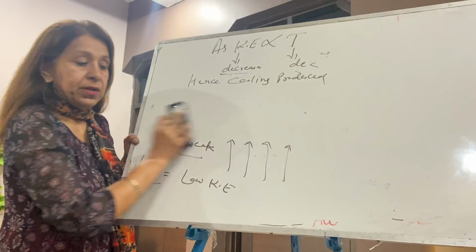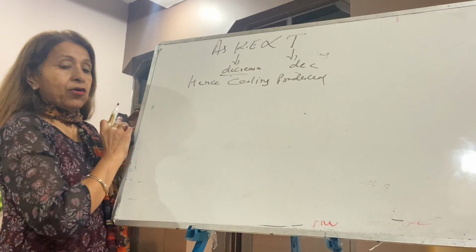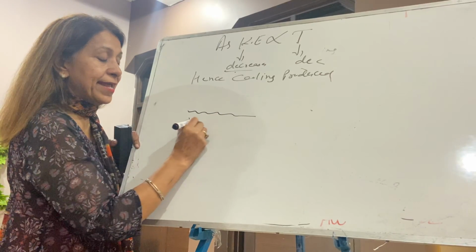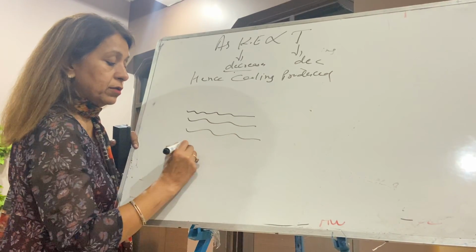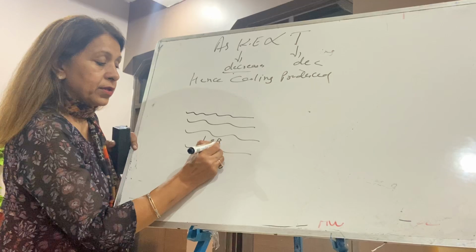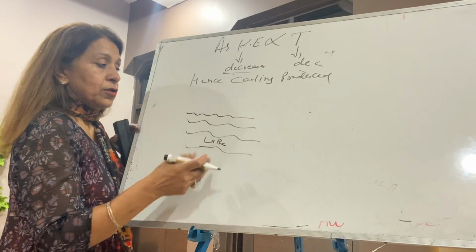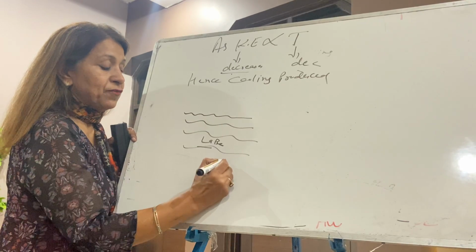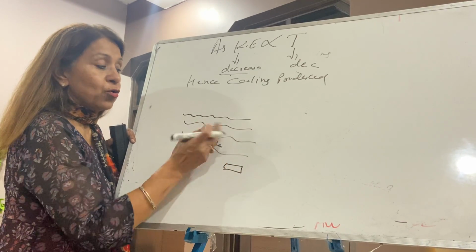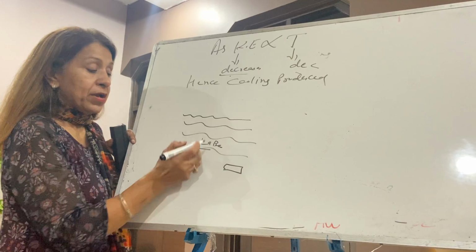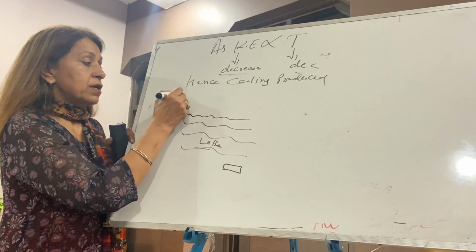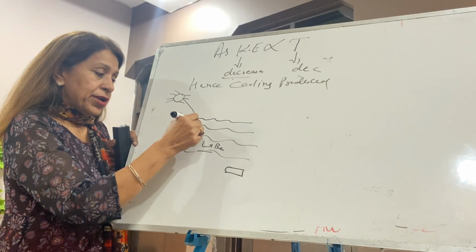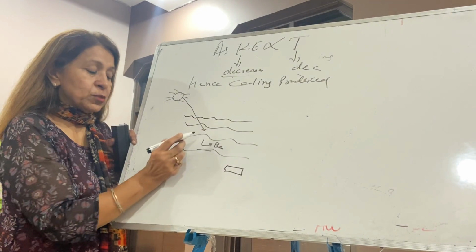Now I am giving you an example. Let it be a lake, lake water, pond water. In summer days, you feel comfortable when you sit beside the lake, a cool breeze is blowing. Why? Because there is the sun. The sun rays reach to this point.